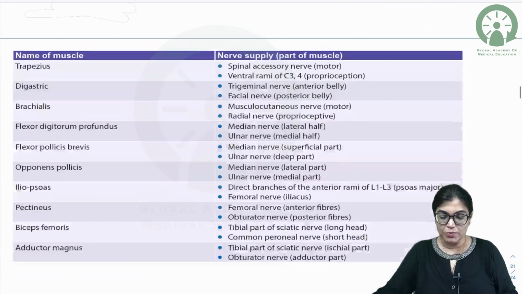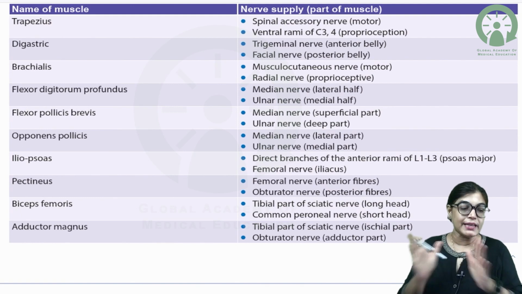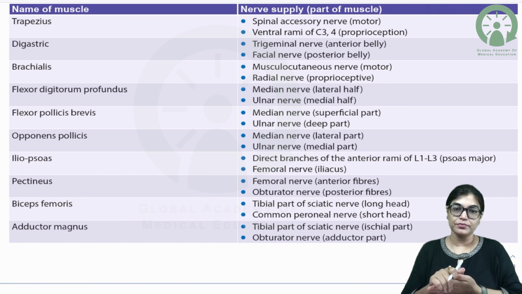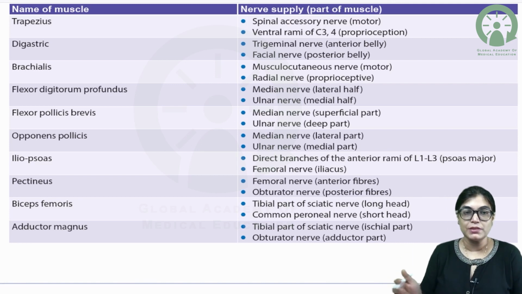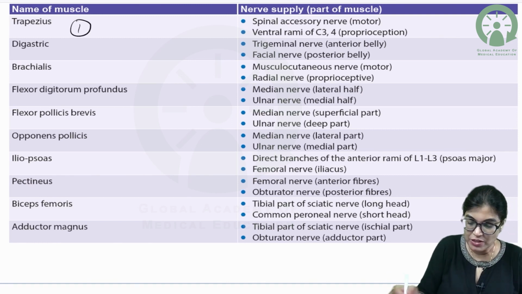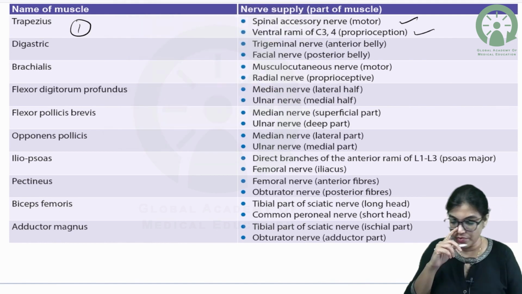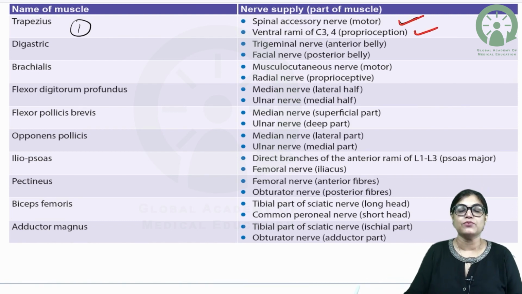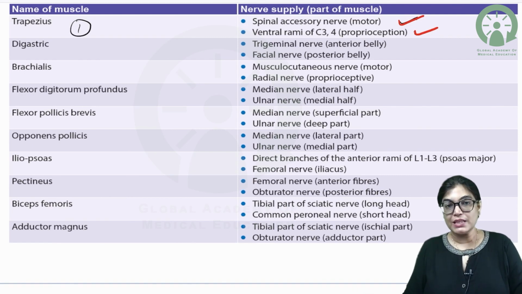Now done with this. Before proceeding to the next MCQ, as this is very important for all my students, and many times the MCQ has been asked from this topic, you should know the list of the muscles in the hybrid category. So please note down, these are the most important muscles of the hybrid or composite muscle. The first is the trapezius muscle, getting innervation from spinal accessory nerve and also from the ventral rami of C3 and C4. So it is also getting proprioceptive fibers via ventral rami of C3 and C4.